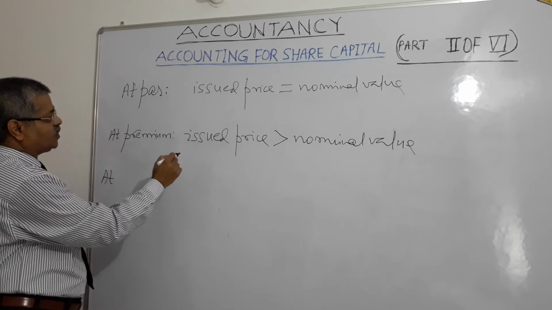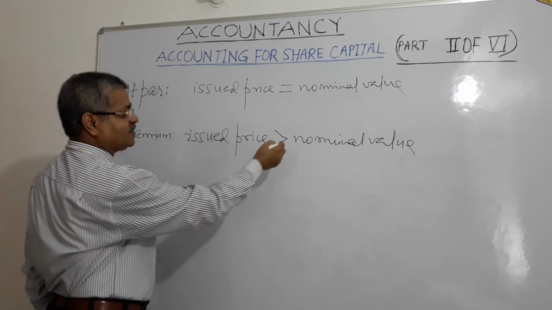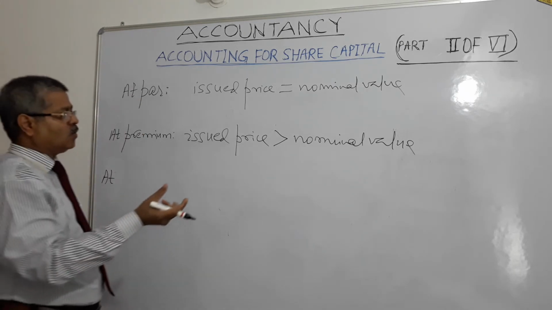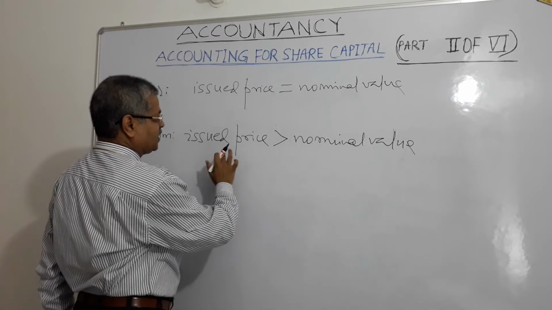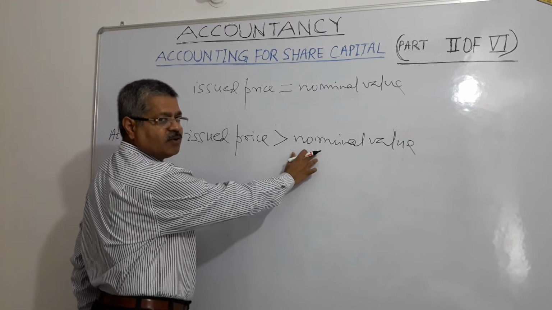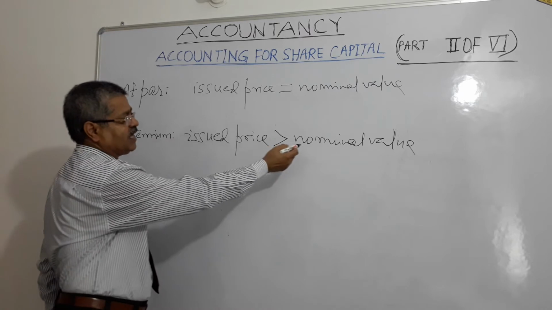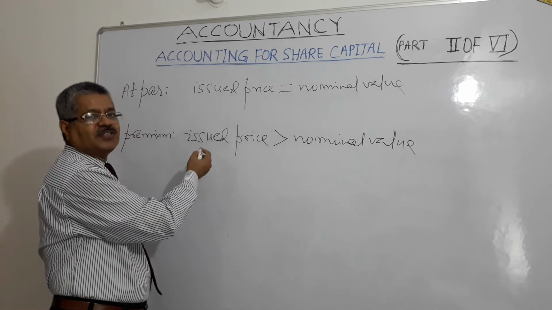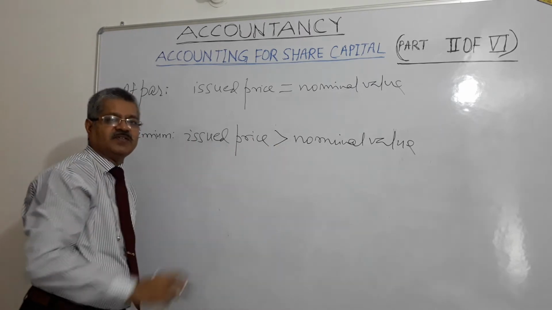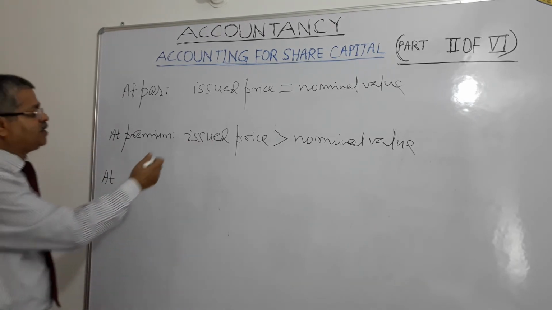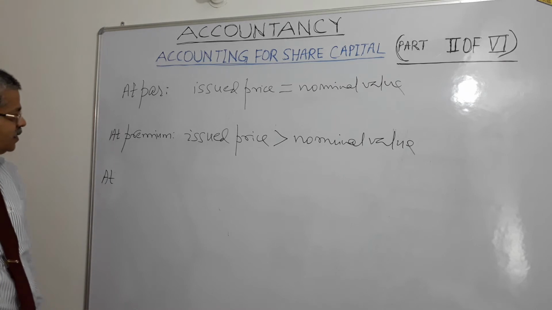At premium, issued price is greater than nominal value, and by whatever amount the issued price is greater than nominal value is called premium amount. Suppose nominal value is 10 and issued price is 20. So 10 rupees is the premium. 10 rupee nominal value, 10 rupee premium, issued price is 20 rupees, right?